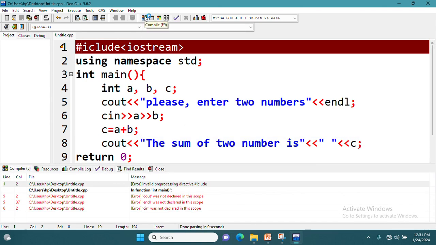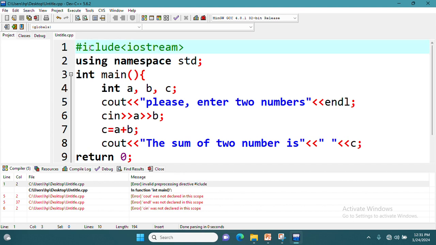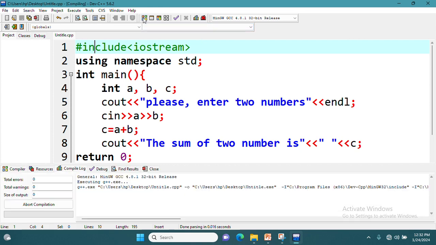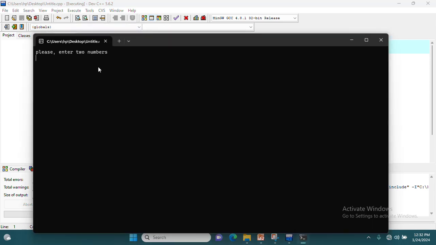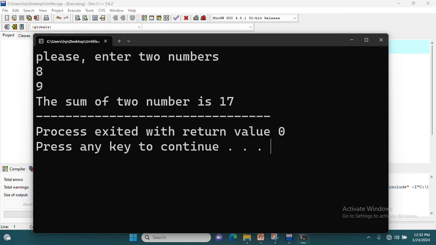When we compile this, okay, here I have forgotten include. It has to be included. By saving it, then compilation. Look here, it succeeded within 1 minute and 39 seconds. Then let us run. Look, please enter two numbers. Then let us enter 8 and 9. Look, the sum of two numbers is 17. The sum of the numbers taken from the keyboard is 17.